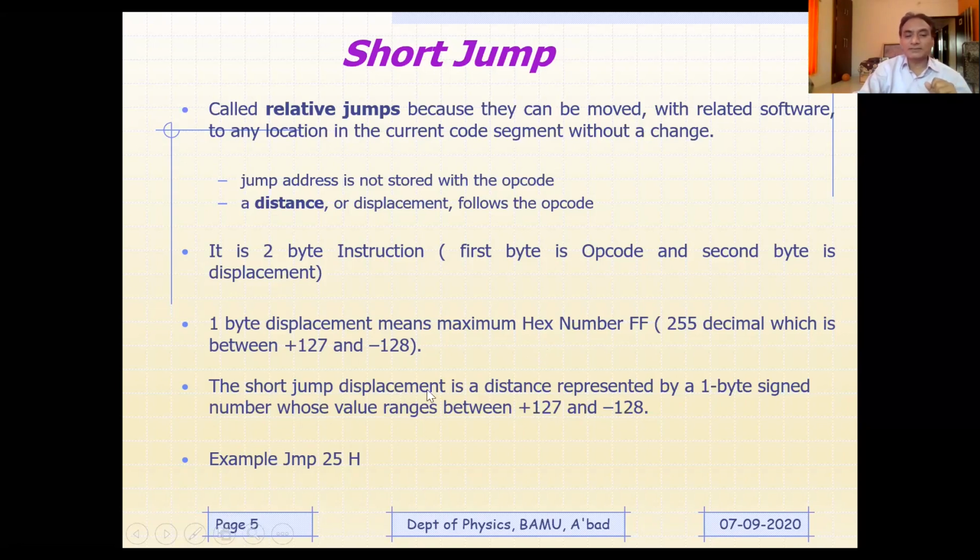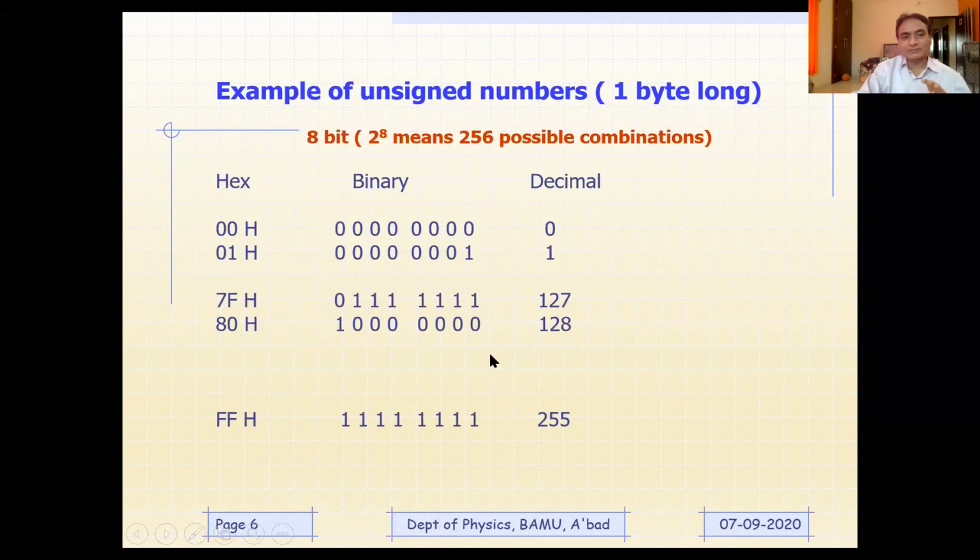Therefore, short jump displacement is a distance represented by a 1 byte signed number whose value ranges from plus 127 to minus 128. Now I am going to tell you how this plus 127 and minus 128 comes about. This is an example of unsigned numbers, 1 byte long, which means 8 bit. Since it is 8 bit, 2 to the power 8 is 256. So there will be 256 possible combinations.